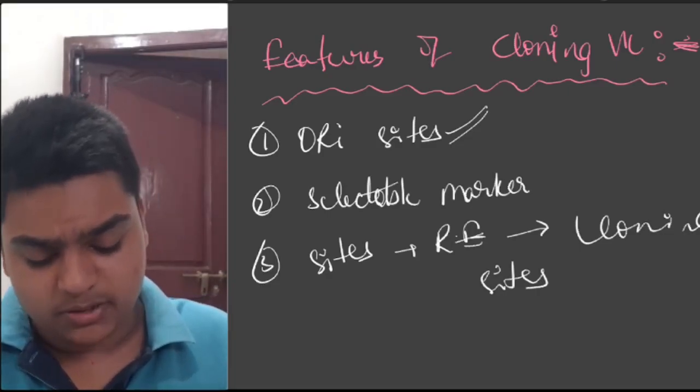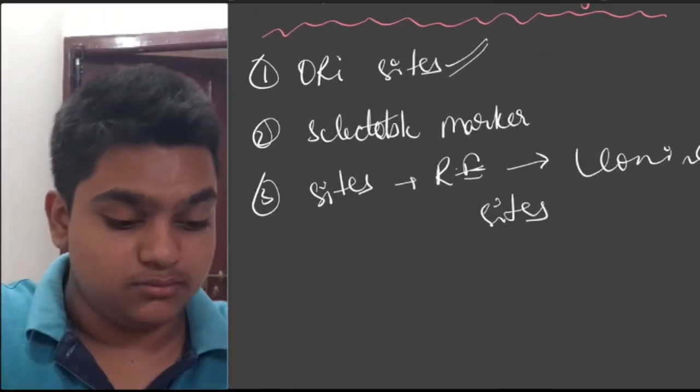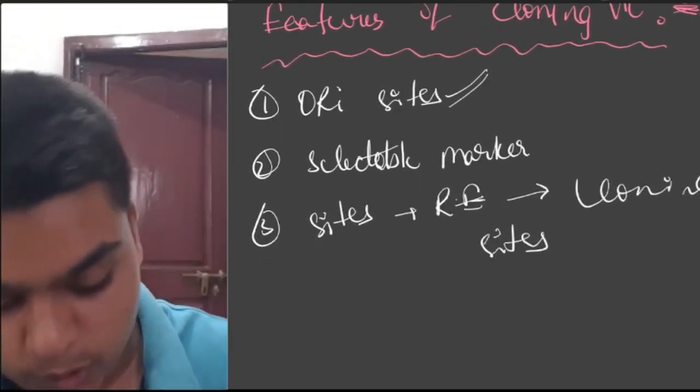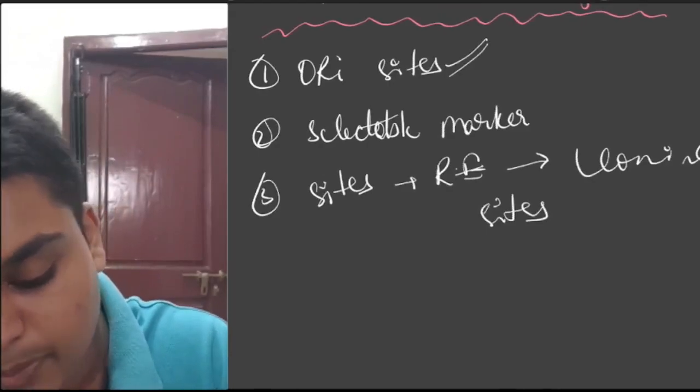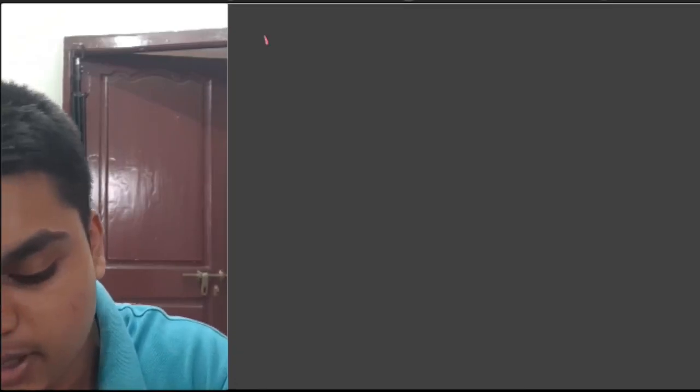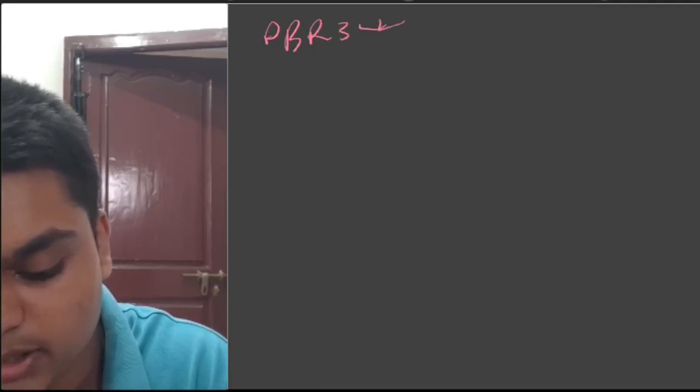That is a plasmid of E. coli, PBR 322. Okay, we'll be discussing it now.